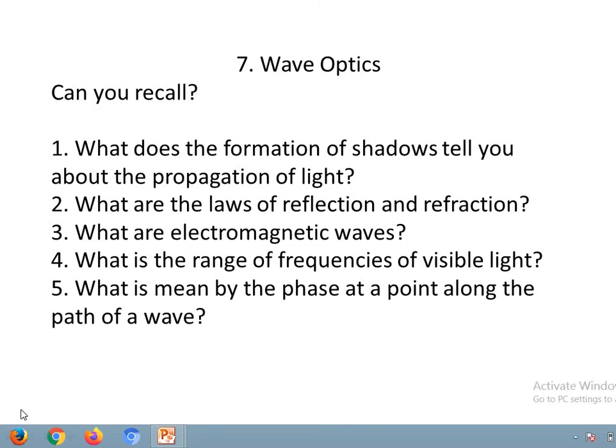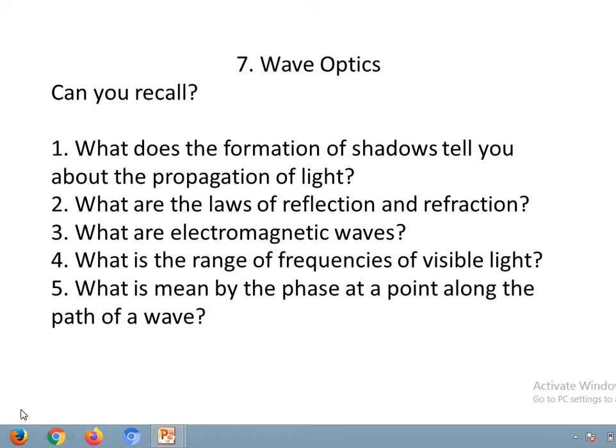Hello friends, good morning. Today we are going to study the seventh chapter, Wave Optics. This chapter is in continuation with Optics of 11th standard. Before going to start with this, let us revise the concept which we studied last year. So here are 5 questions which are based on the previous knowledge. We will revise these 5 concepts.